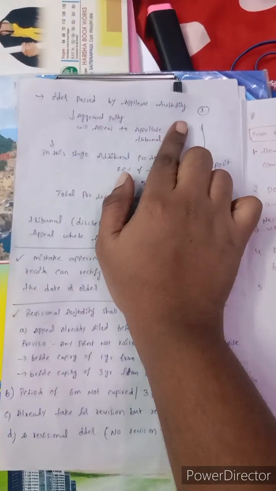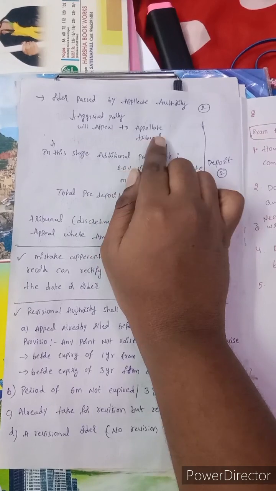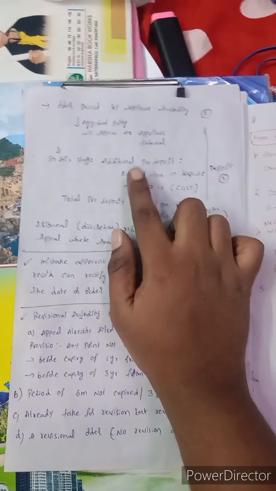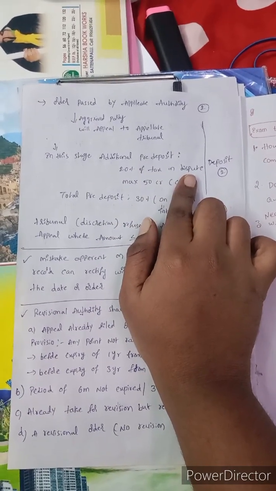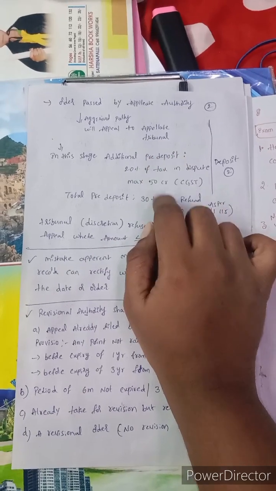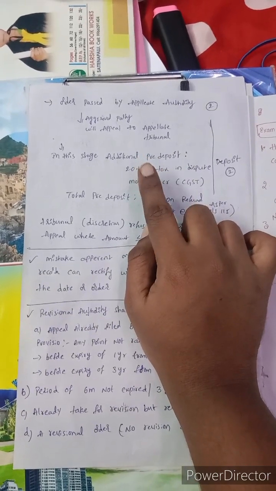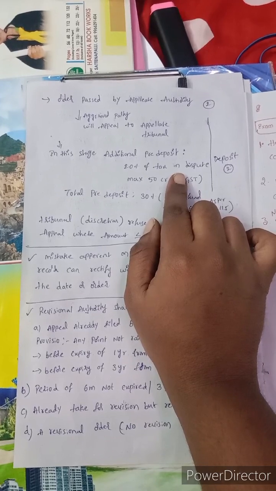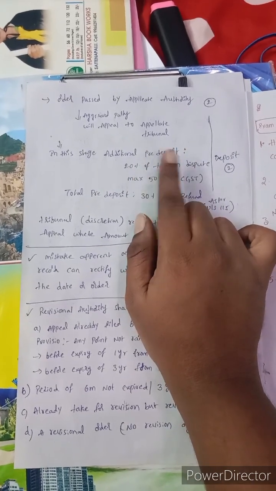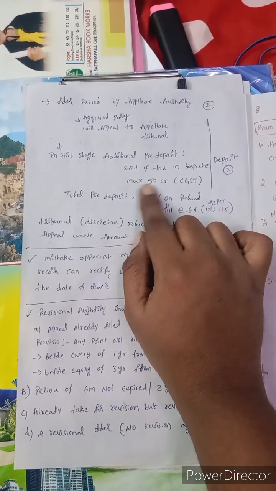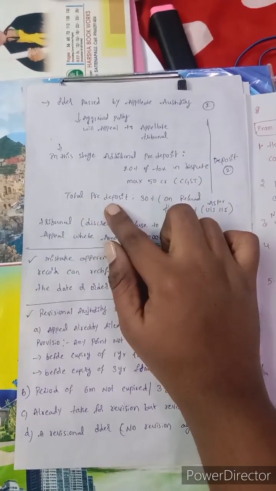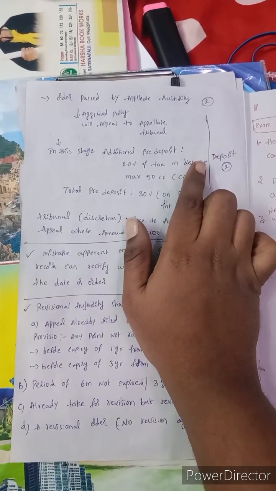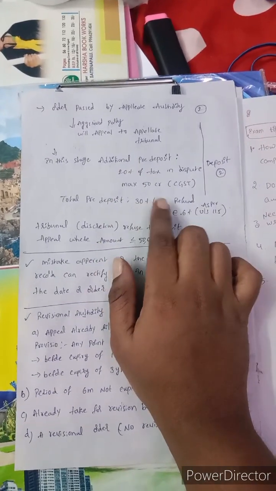See, when an order is passed by the appellate authority and the aggrieved person appeals to the appellate tribunal, at that time, what is the deposit amount? At this stage, an additional pre-deposit of 20% of the tax in dispute. What did we do before? In our example, 70 rupees is the tax in dispute, and of that 70 rupees we already deposited 10%, meaning 7 rupees. Again now, 20% of the tax in dispute. How much is the tax in dispute actually? 70. 20% of that we again need to deposit. Maximum 50 crore under CGST. Total pre-deposit means we already made deposit one of some amount, plus in deposit two some amount. These two together should total 30%.